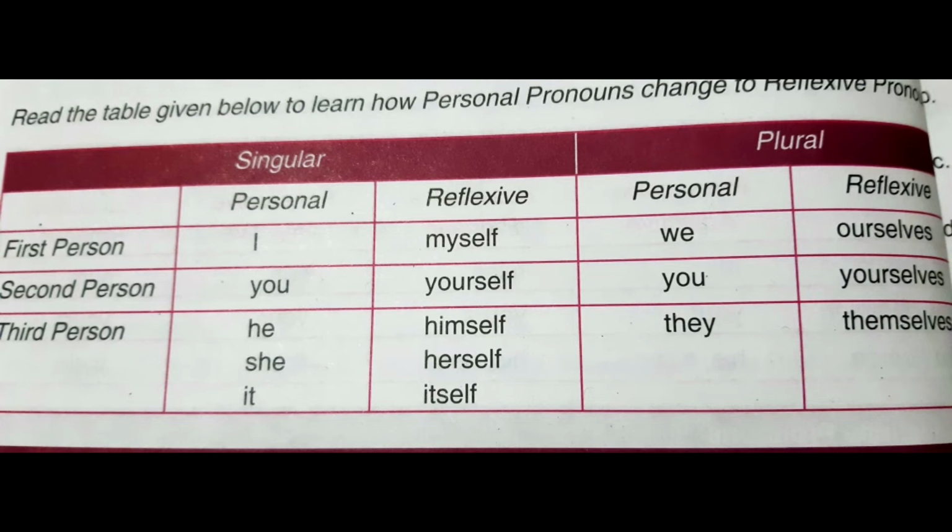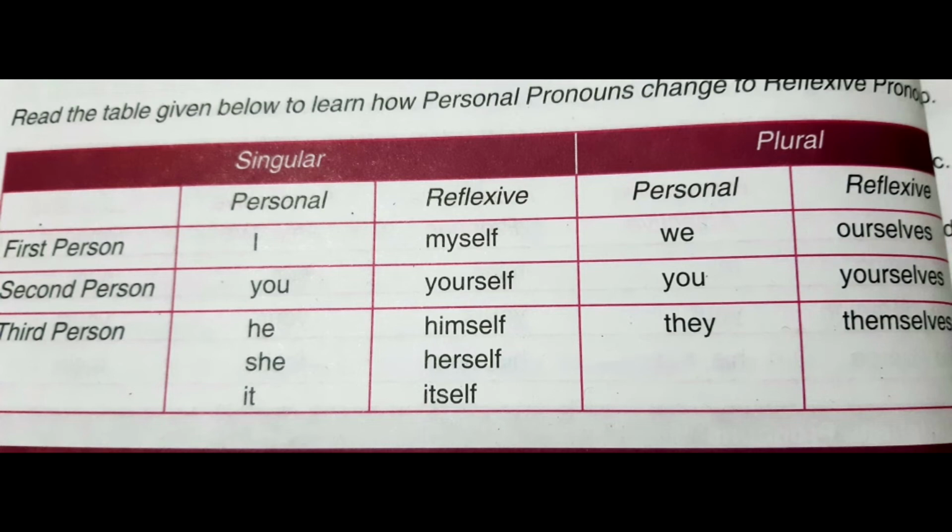Which is the first person pronoun singular? Yes, it is I, and its reflexive form is myself. First person pronoun plural is we. And its reflexive form is ourselves. Ourselves. It is the plural form.